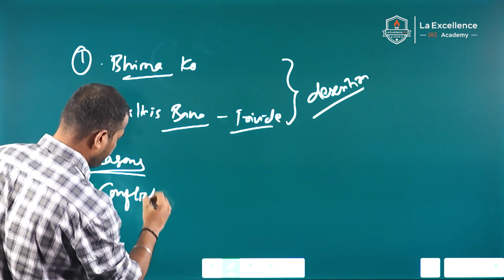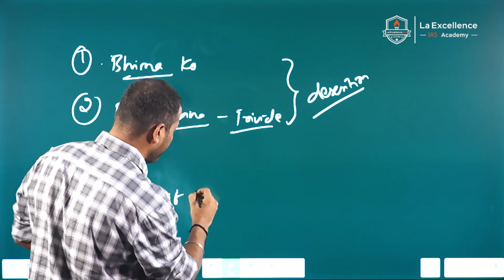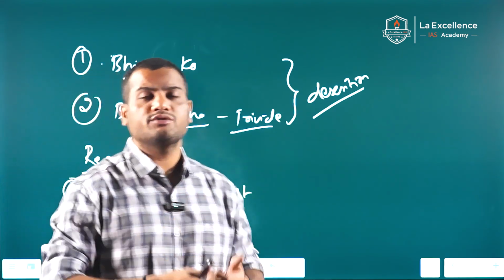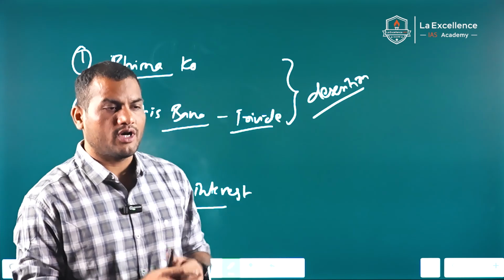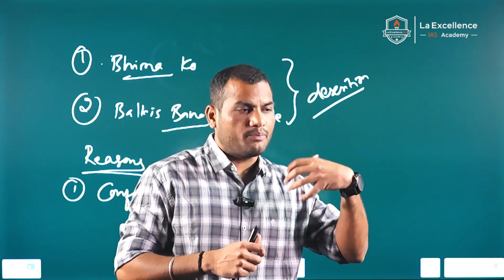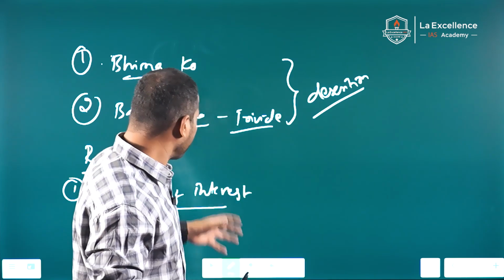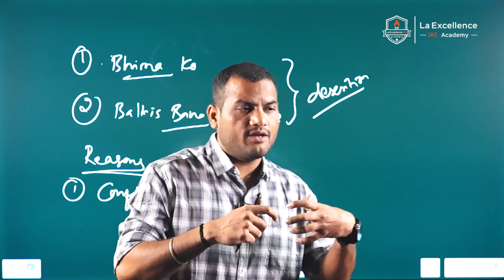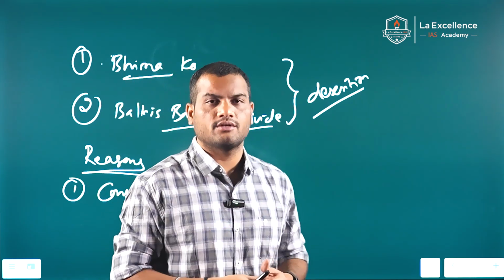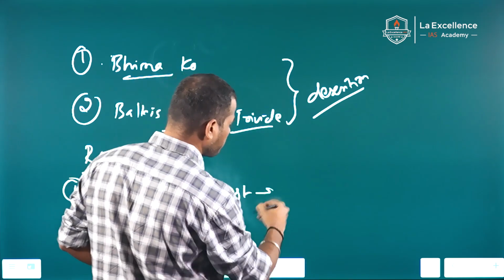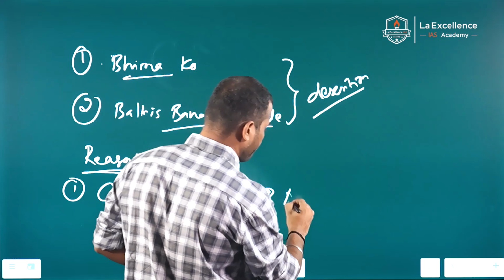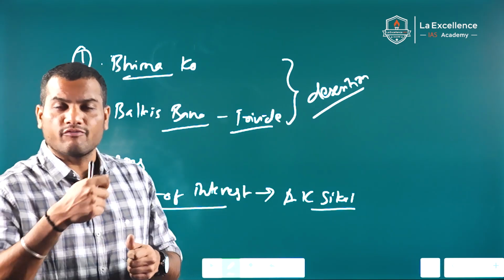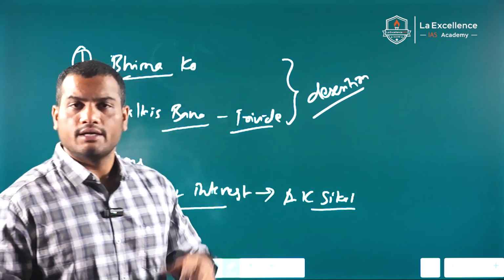When a judge feels that there is a conflict of interest because he already has some opinion about a particular issue or judgment, there might be bias or unfairness in giving judgments. So in that case, the judge recuses himself. For example, A.K. Sikri recused himself because he cited that there might be a conflict of interest if he is part of the bench.